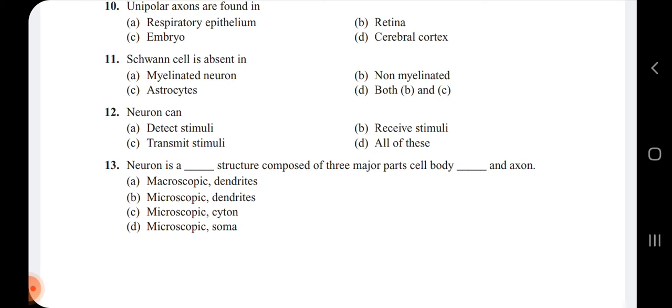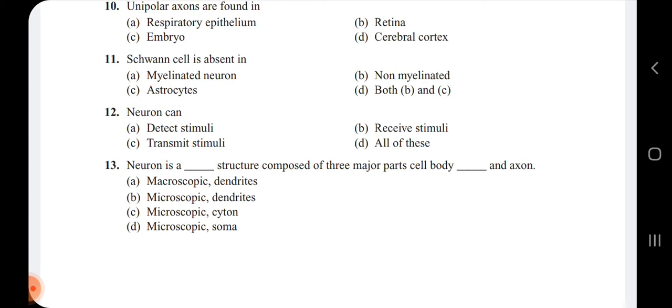Next question, 12th one, neuron can detect the stimulus. Option B, receives the stimulus. Option C, transmit the stimulus. Option D, all of these. So the neurons are the ones we consider as the structural and functional unit of the nervous system, having the ability to detect, receive and transmit different kinds of stimuli. Hence, for the 12th question, the answer is option D, that is all of these.